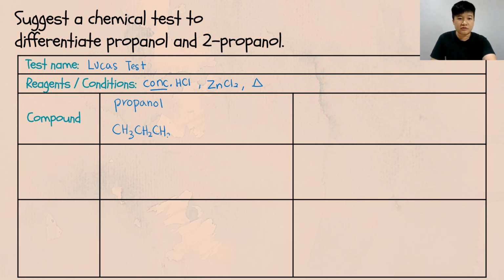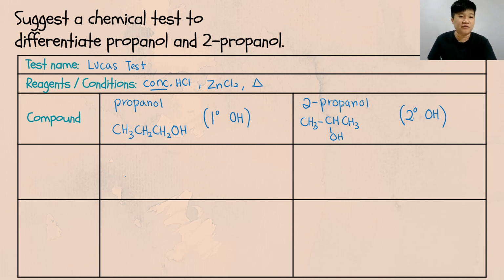So when you draw the structure out, you can clearly see what class is the alcohol. So classify it straight away. That is your primary alcohol. While for the 2-propanol, put down your 2-propanol. Draw your 2-propanol. You know that your 2-propanol looks something like this. And classify your 2-propanol, which is a secondary alcohol.